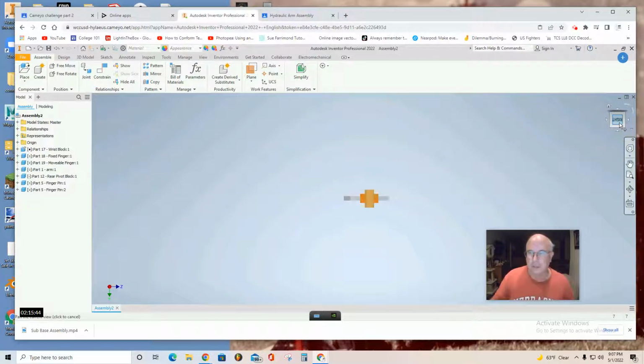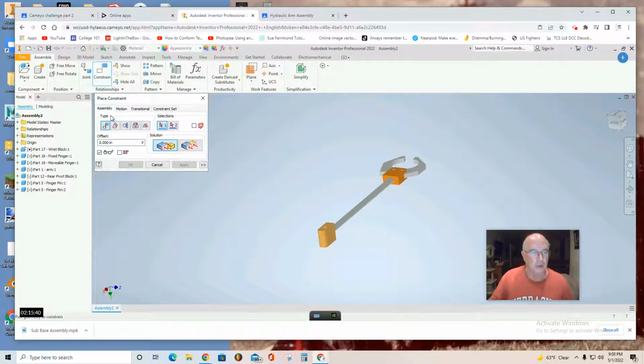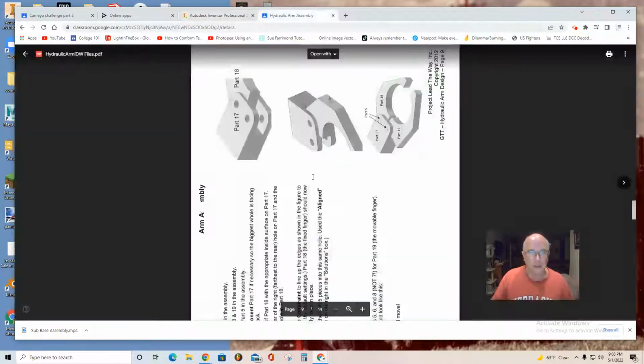Okay. Now, if you'll notice, they're turned 90 degrees. So what you want to use is the angle tool again. So constrain, angle, select the top of this block and the top of this block. Oh, two angle solution. This block, and then apply. And then return to the picture here.